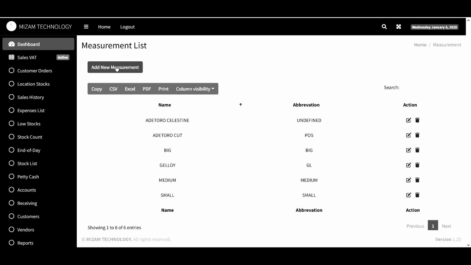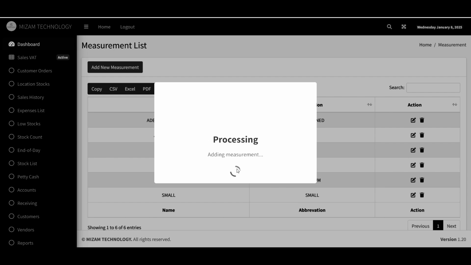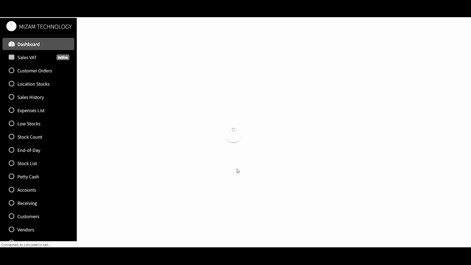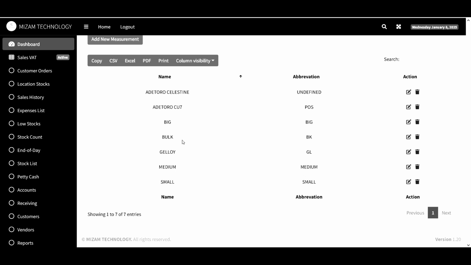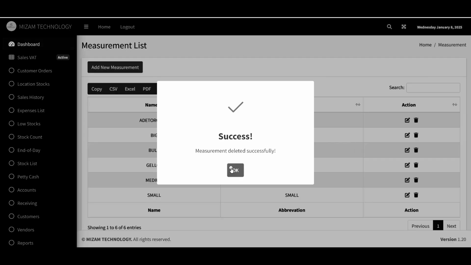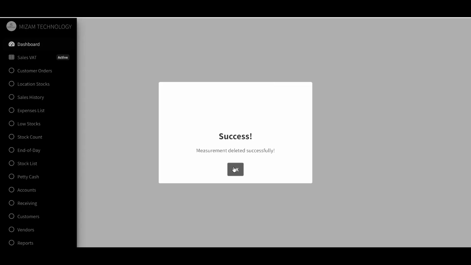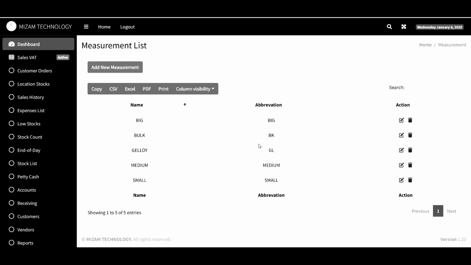So you can click on add new measurement. So let's assume that we want to add it in bulk, BK as the abbreviation, then click on add. Then you can see that it has been added successfully. So we have bulk, which is this, and then we have this BK. You can edit, you can also delete. So let me delete this. You can see that it has been removed. So you can add, you can edit, and you can remove.